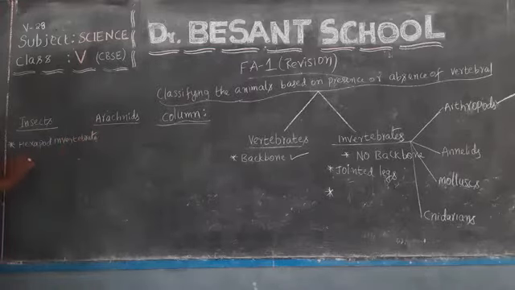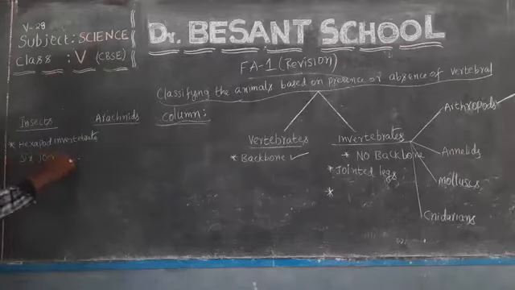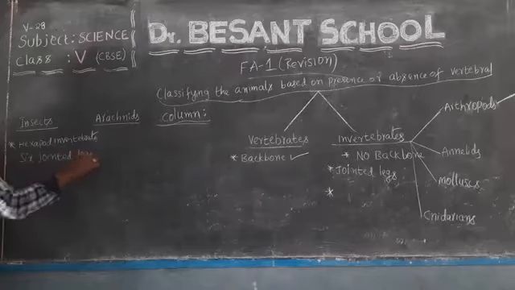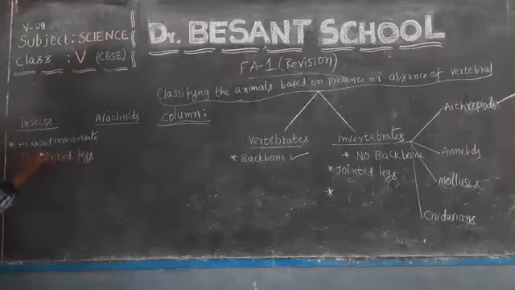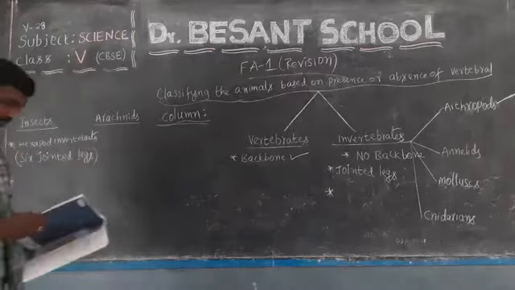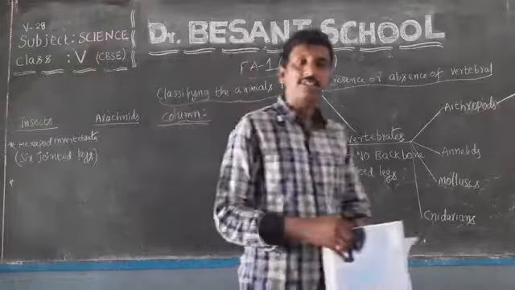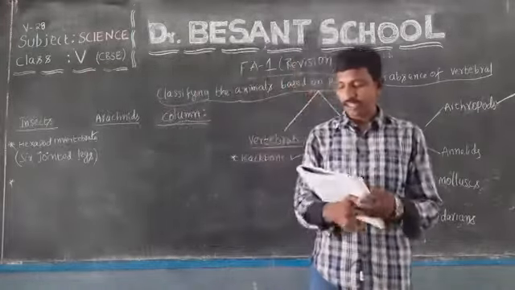Means they possess 6 jointed legs. How many jointed legs? Yes, 6 jointed legs. Insects possess how many jointed legs? Yes, they possess 6 jointed legs.